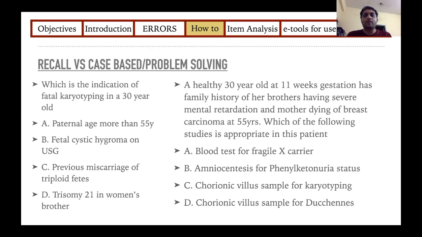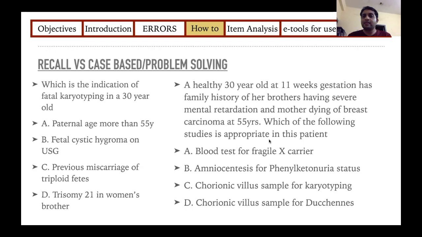Here also I'm giving one example from obstetrics or radiology. Here I'm directly asking what is the indication of fetal karyotyping in a young female, whereas here I am giving a history of a young female with certain risk factors, and asking which test you would likely do to assess this patient. In the direct question you just need to remember the topic, that is, indications of fetal karyotyping.